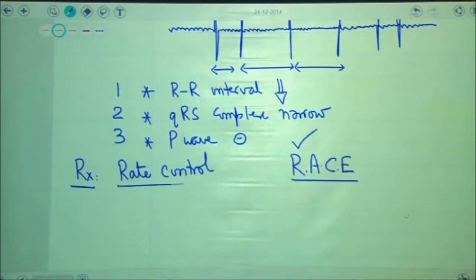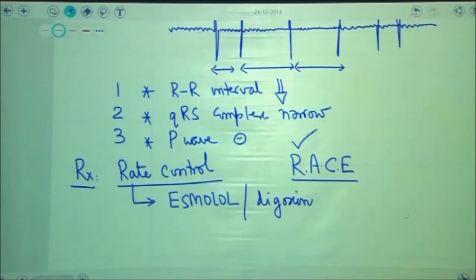In the rate control of the patient, we are trying to control the heart rate of the patient, or the ventricular rate, by using esmolol. When drugs like esmolol were not available, digoxin was being used, but the latest answer for rate control in atrial fibrillation is esmolol.